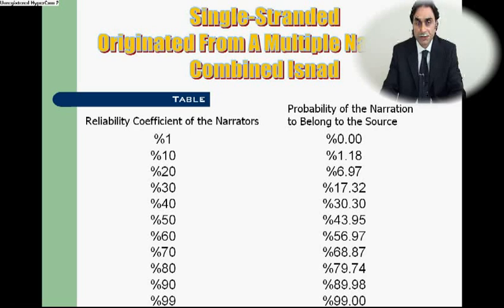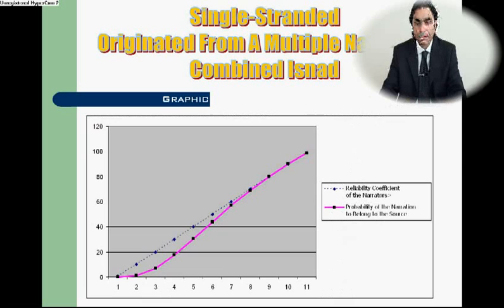If a narrator declares that he heard the narration from more than one person, but not from a single person, then it is observed that this declaration significantly affects the results. This impact is more significant in particular in cases where the reliability coefficient of narrators is above average. This improvement can clearly be observed in the graphic presented below.